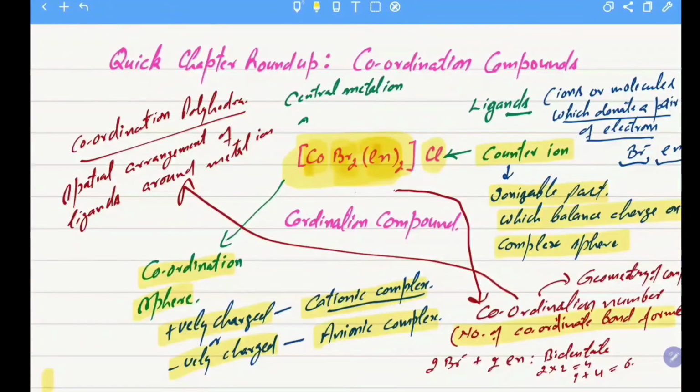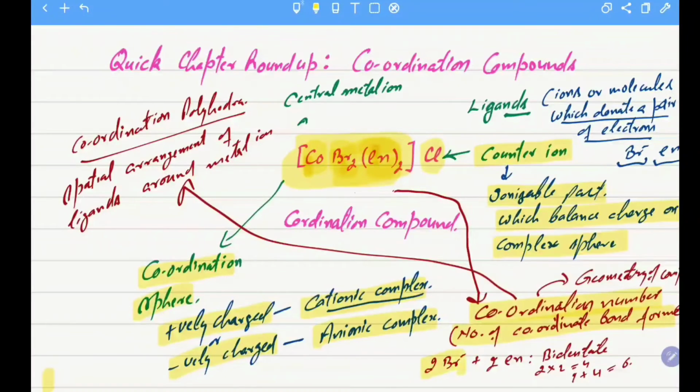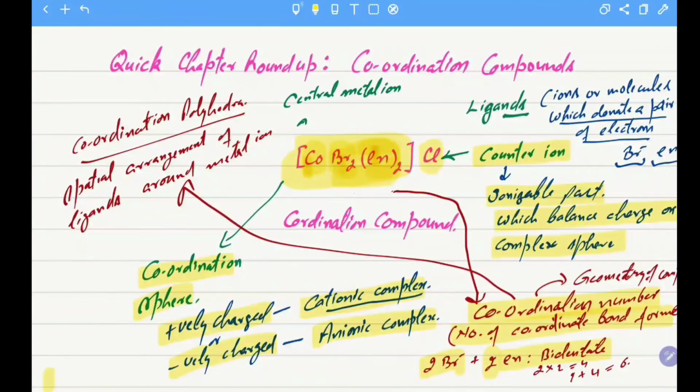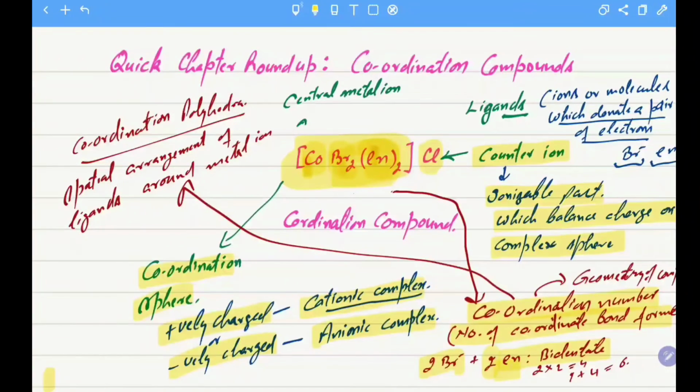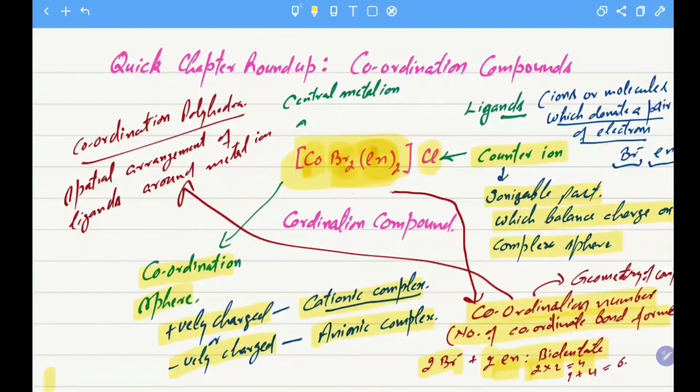The number of ligands coordinating with the central metal ion forms coordinate bonds. The number of coordinate bonds formed with the central metal ion by the ligands gives the coordination number. Here the coordination number in this complex is 6. 2 bromide ions are there and 2 ethane-1,2-diamine molecules are there which are bidentate. So the coordination number of this complex is 6. Hence the geometry of this complex will be octahedral.